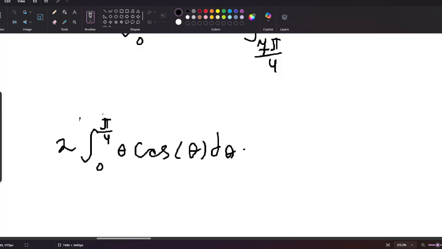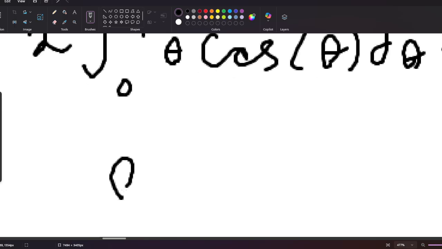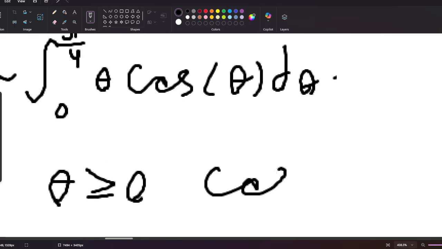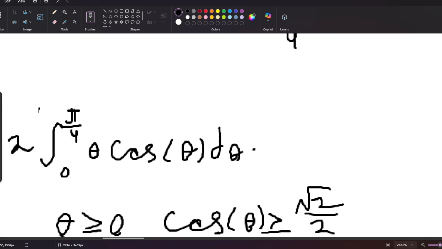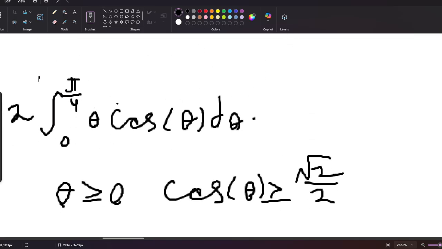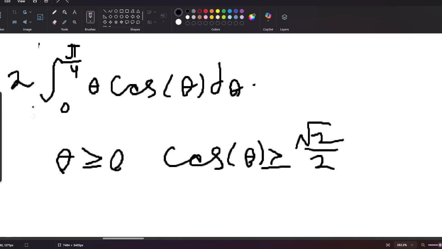Now if you were to carefully look at that, theta is always going to be greater than or equal to 0 here. Cosine of theta is going to be greater than or equal to square root of 2 over 2. Now we can just pick some arbitrarily small number.